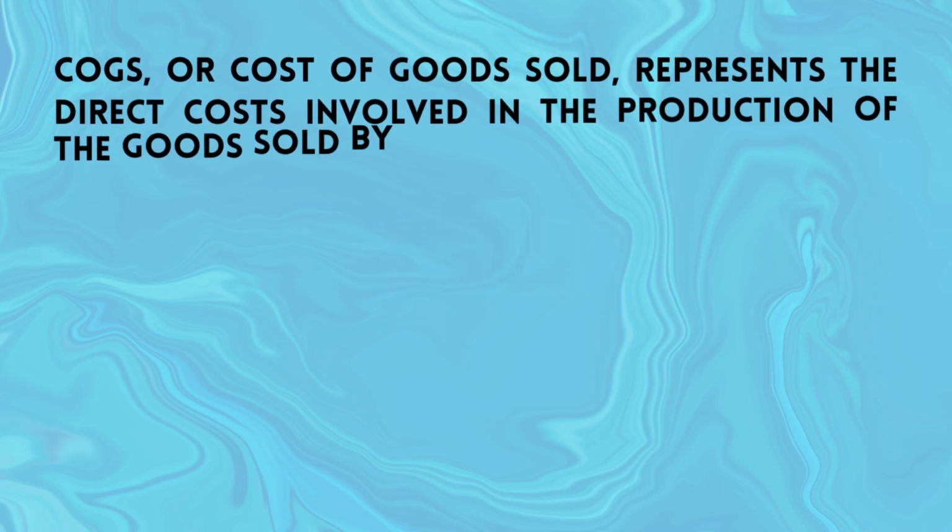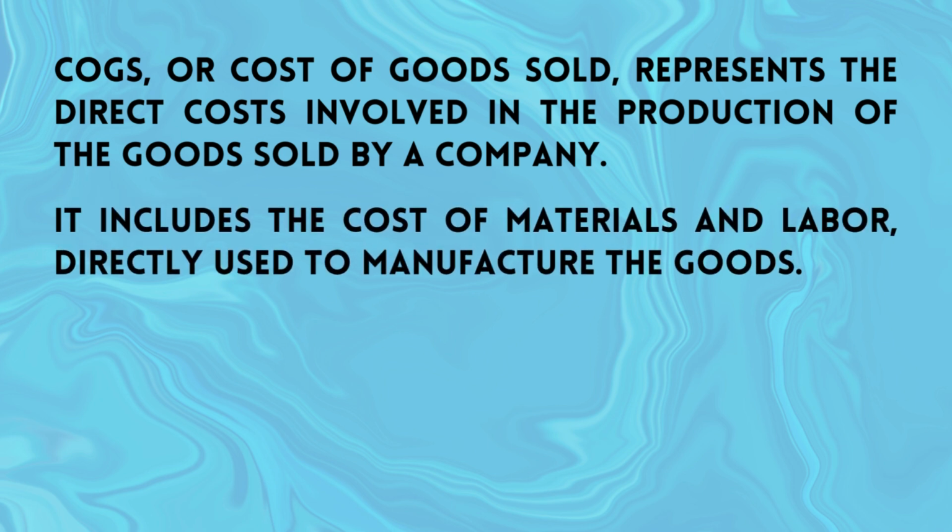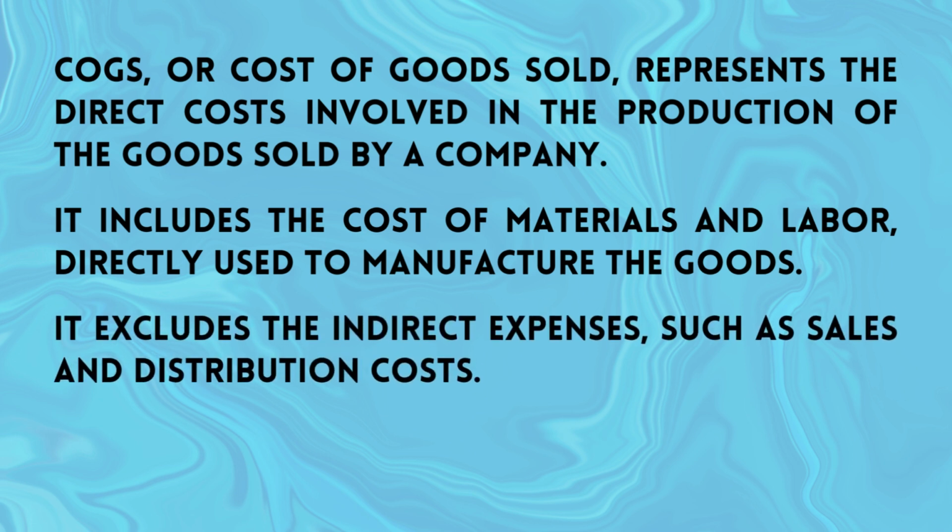Next term is also very important. It is COGS. COGS or cost of goods sold represent the direct costs involved in the production of the goods sold by a company. It includes the cost of materials and labor directly used to manufacture the goods. It excludes the indirect expenses such as sales and distribution costs.